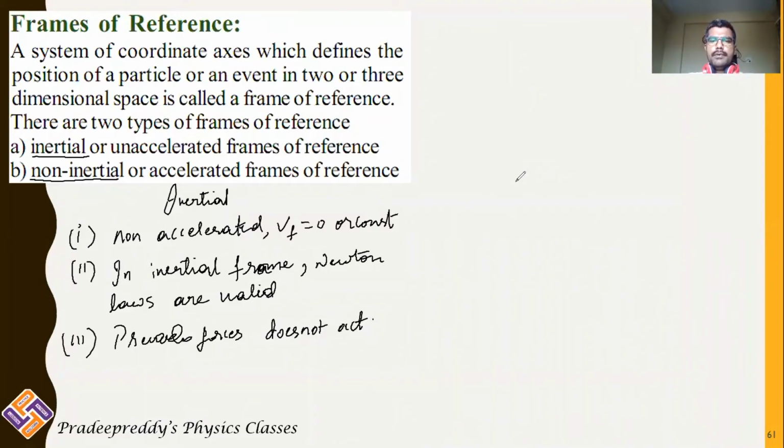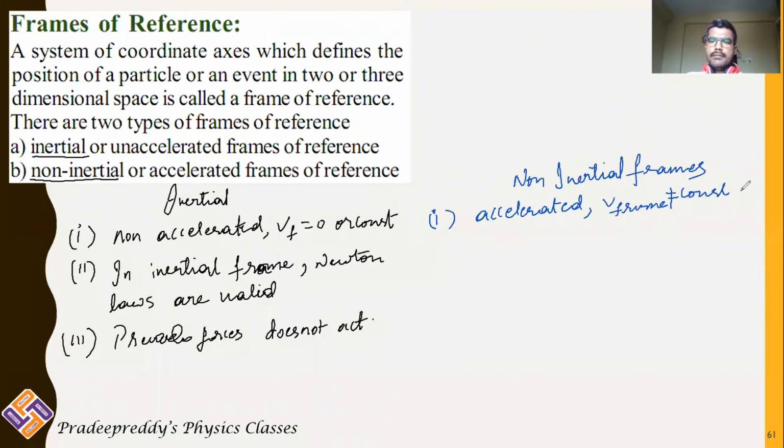And the other frame of reference is non-inertial frame of reference. In non-inertial frame of reference, they are being accelerated. Velocity of the frame is not equal to constant. Acceleration of the frame of reference is not equal to 0. So there will be some value, a, there will be some acceleration for the frame of reference.